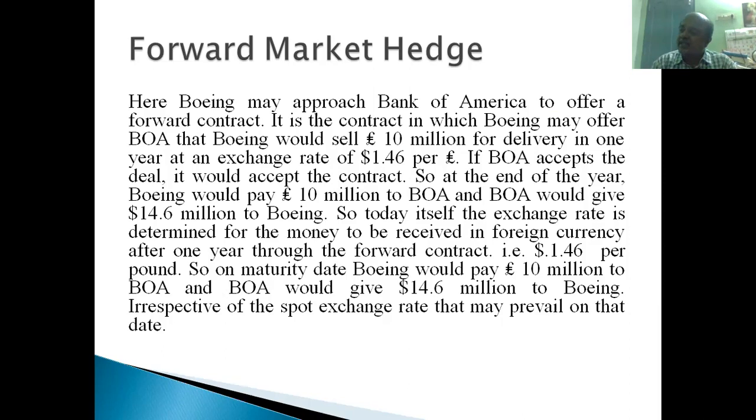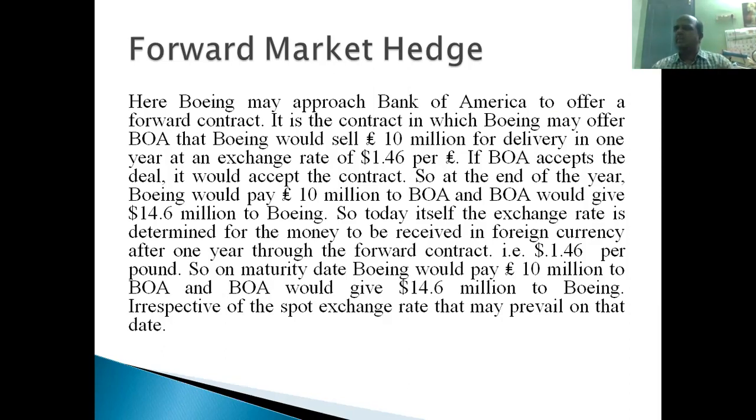When Bank of America accepts that, it also has its own scientists, its own economists. They will predict the future exchange rate, right? Today itself they will say that after 1 year, based on all economic conditions, they predict the amount. Suppose they have the opposite prediction, right?